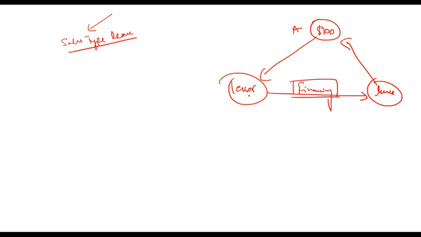So what is the business of lessor? Business of lessor is that it is providing financing on purchasing this product. This product has nothing to do with lessor. Lessor is not making money by selling this product. Lessor is making money by providing financing. And what is the income for lessor? Income for lessor is interest income. There is no income from trading this. Lessor is not actually in the business of selling this product. Lessor is just providing financing. So for lessor, income is interest income.